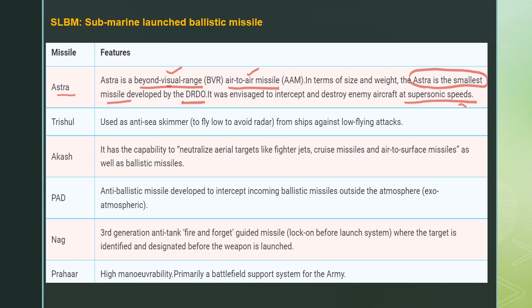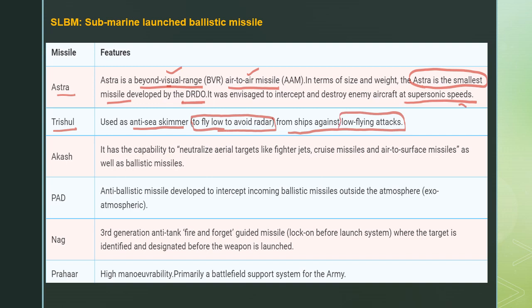And the next one is Trishul. Trishul is used as an anti-sea skimmer to fly low to avoid the radar. So this is very important. The Trishul flies very low to avoid the radar, and it is referred to as an anti-sea skimmer, from ships against low flying attacks. So the Trishul is basically used for low flying attacks.